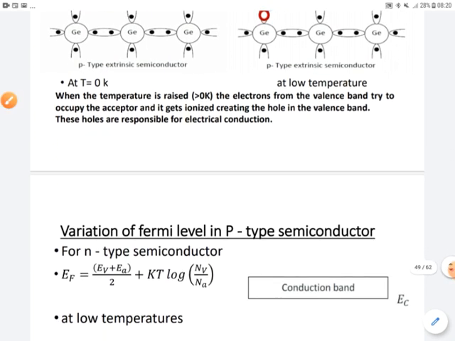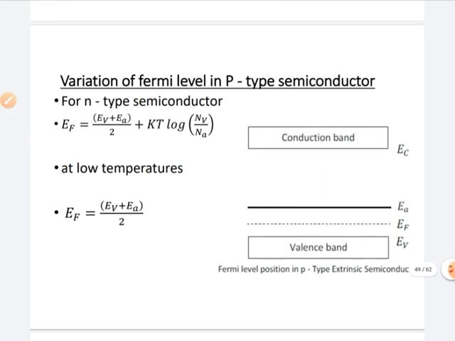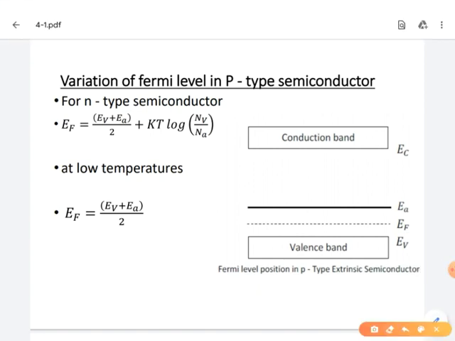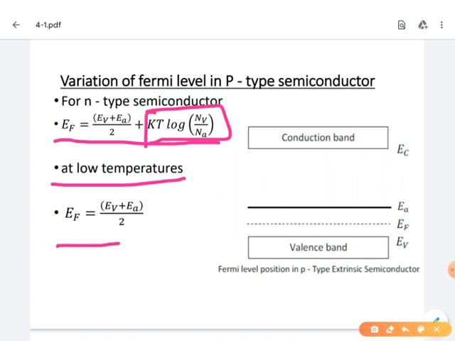Now we will discuss the variation of the Fermi level position in a p-type semiconductor. Which is the expression for the Fermi level position in a p-type semiconductor? In this expression, when we take the semiconductor at low temperature, that means T approximately equal to 0, then what will happen? The second term becomes 0. So what is the remaining term? The remaining term is EF equal to EV plus EA by 2. That means it always lies between the valency level and the acceptor level. So this is the Fermi level position.